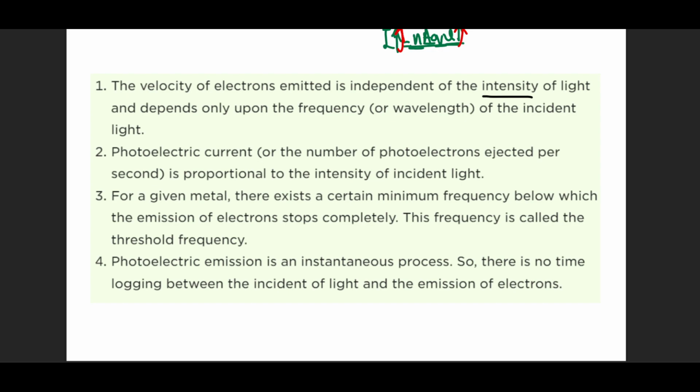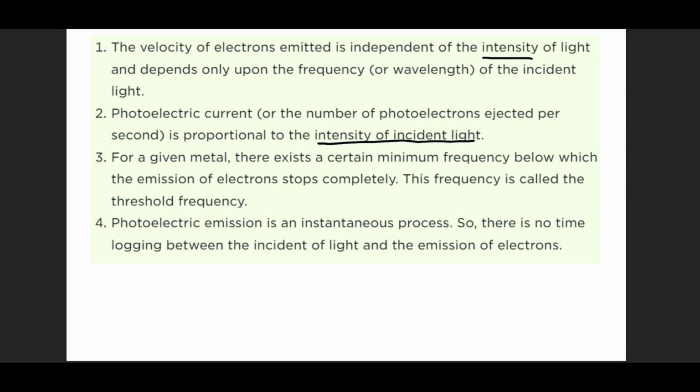Second point, photoelectric current is proportional to the intensity of light. Okay, so this is the confusion. First, he says that it is not dependent on intensity. Now he says it is. It is only dependent when you provide the work function. Third part, for a given metal, below a certain maximum threshold frequency, electrons stop completely. This frequency is the threshold frequency. Yes, we've discussed the threshold frequency as well.